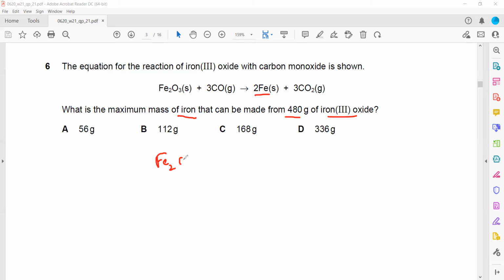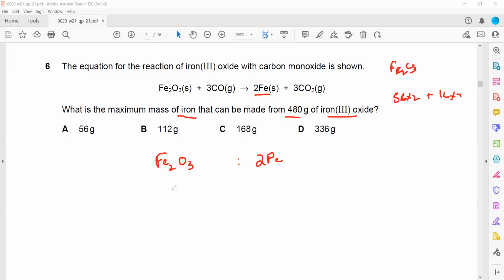Because mass is given, we have to take a ratio of the mass. Using the periodic table, iron is 56. So 56 multiplied by 2 is 112, and the molecular mass of iron 3 oxide, 1 mole, is 112 plus 16 multiplied by 3, that is 48.